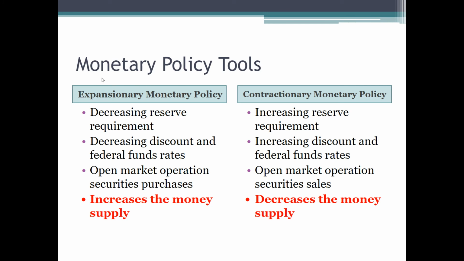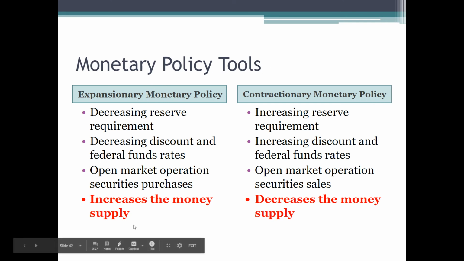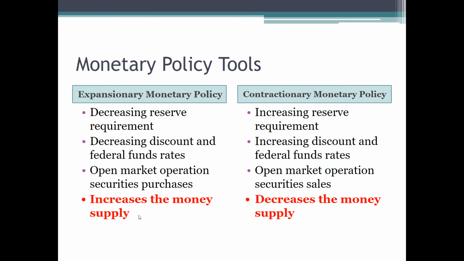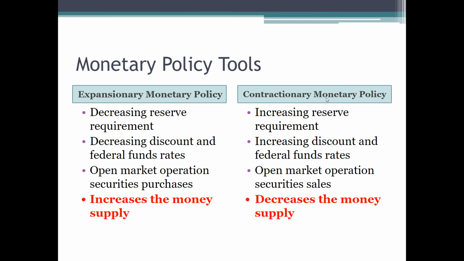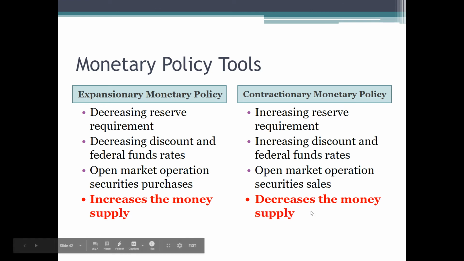But the bottom line, what you need to understand about monetary policy tools that the Fed uses, is that expansionary monetary policy increases the money supply in order to try and expand the economy. And they use these tools to contract the money supply if the economy is speeding up a little bit too fast, and they decrease the money supply, and that's how they try and slow things down. That's the basics of what you need to understand about monetary policy.